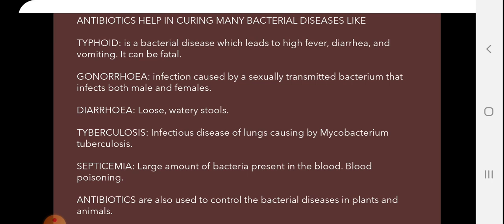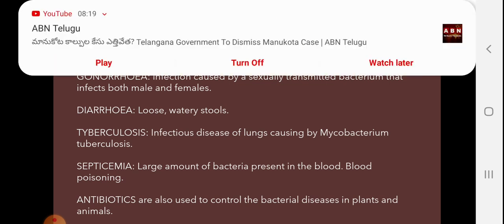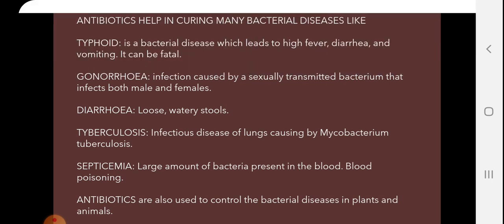Usually they say it as TB. What is the causative organism here? Mycobacterium tuberculosis. Septicemia, we have already gone through this in the last class. A large amount of bacteria present in the blood is blood poisoning, that is septicemia.